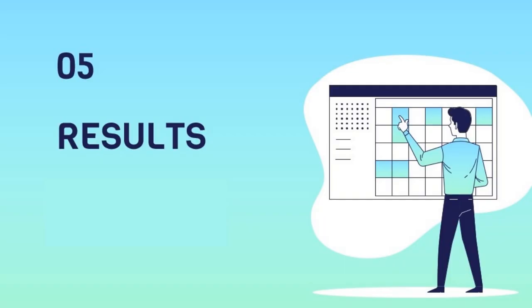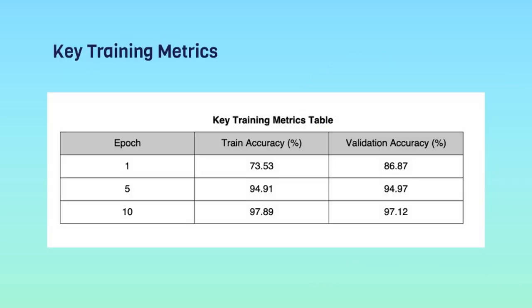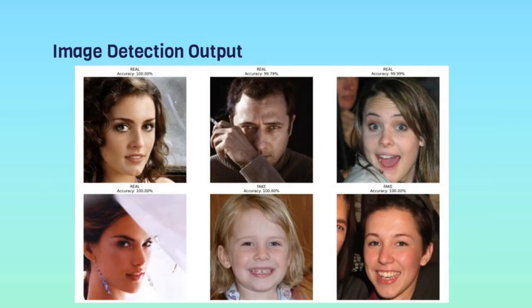The final model achieved an accuracy of around 97% on the test set, demonstrating its effectiveness in detecting synthetic faces. The F1 score further validated the model's balance between precision and recall. Here you can see some results of images input for testing purposes. The accuracy is between 99 and 100%. Our analysis revealed that the model performed consistently across different lighting conditions and facial expressions, highlighting its robustness.